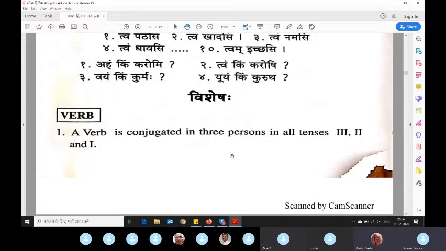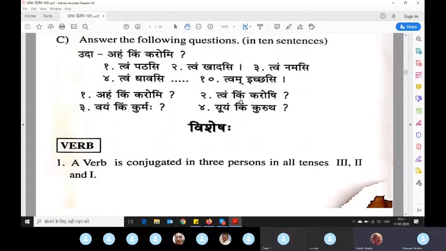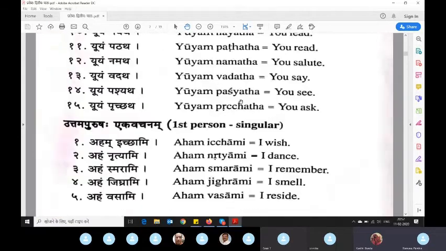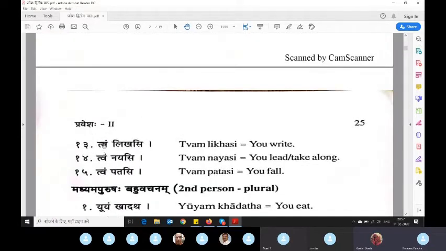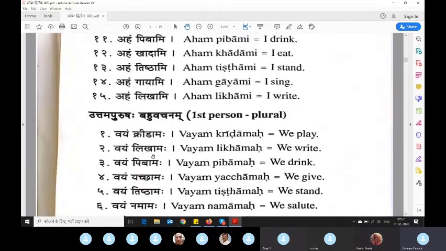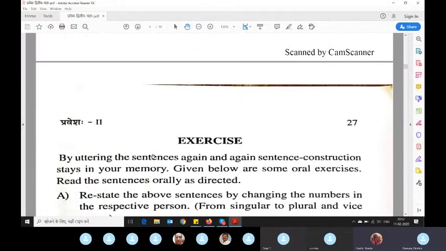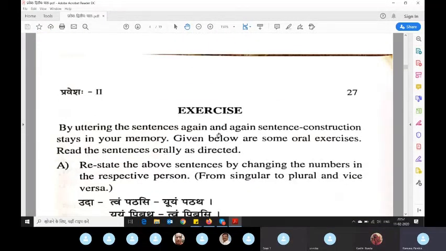Here you're saying Yuyam means you all. So what about if there is only one person? That is tvam, what we saw in the beginning, the first one. If there are more than two, and they all are in front of you, they are second person, a group. If it is a group, then for we all, it is Vayam.